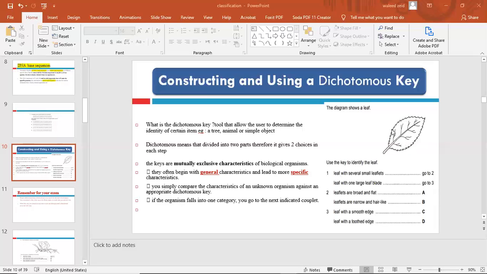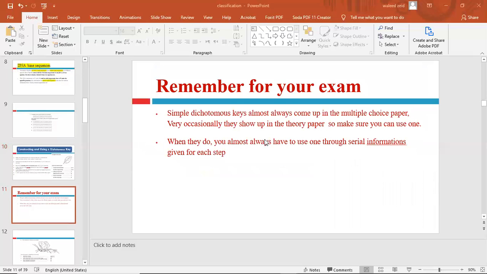Is this multiple leaflets or only one broad leaf? Then the next question: smooth or toothed edge? It has a toothed edge, so the correct answer is D, and so on. For your exam, simple dichotomous keys almost always come up in the multiple choice paper. Very occasionally they show up in the theory paper, but it is very rare in paper 4. So it will come in paper 2, the multiple choice.